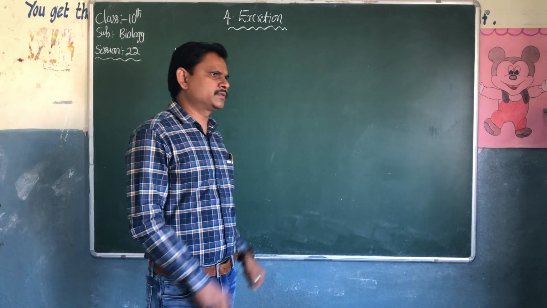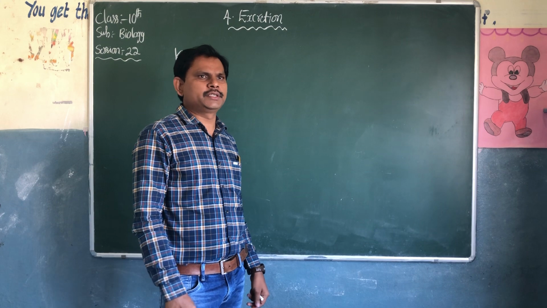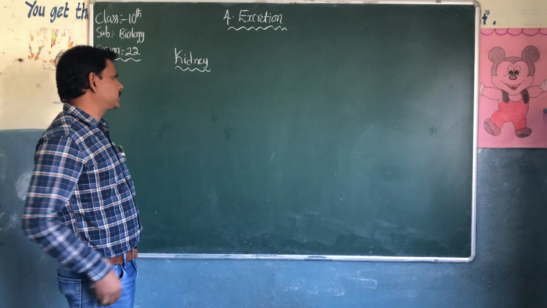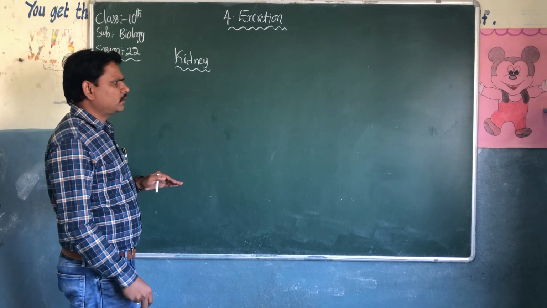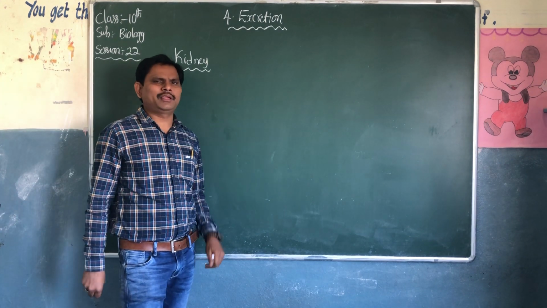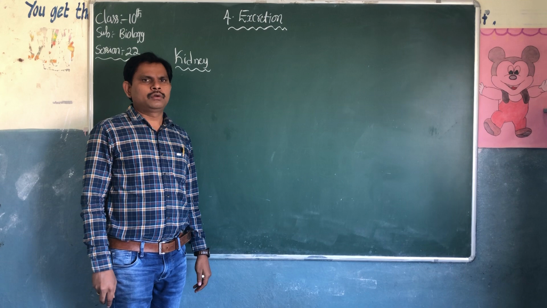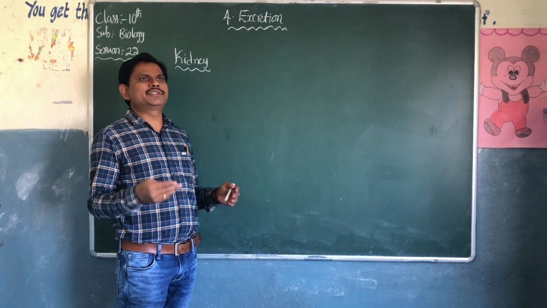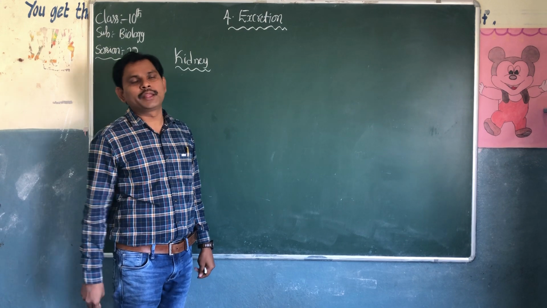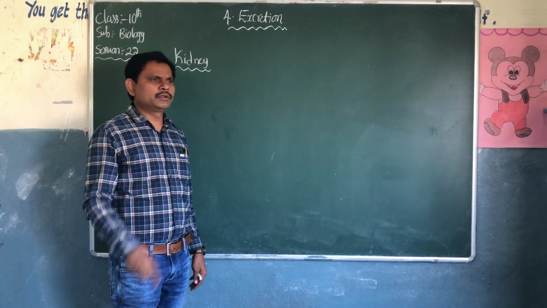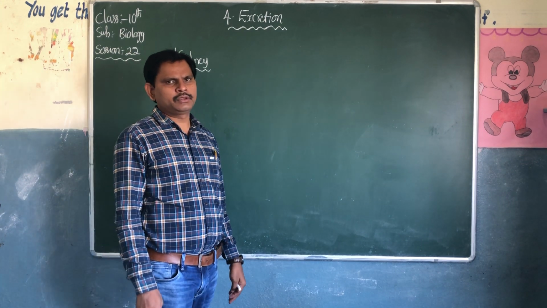But in today's class, we are going to discuss the structure of the kidney, how the waste materials are generated, and how they are sent outside the body. There are so many questions we have in our minds.